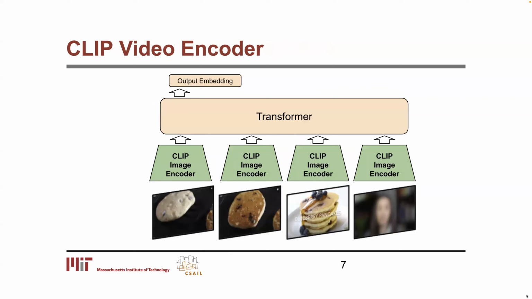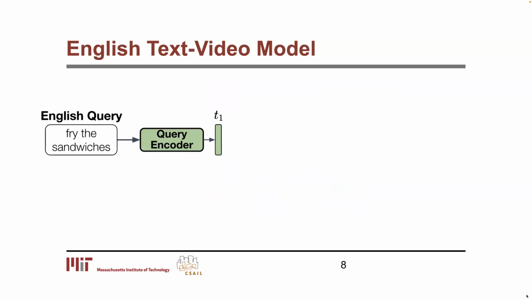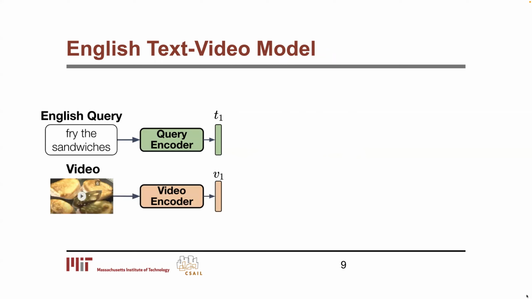We can make a video encoder from CLIP's pre-trained image encoder by treating the video as a set of images, extracting features from each frame, and passing them through a transformer to get an output embedding. Now we can develop a text video model which is similar to CLIP. We use a query encoder like a pre-trained BERT and use it to extract representations of English queries. Then we can use our CLIP video encoder to get an embedding from the video.